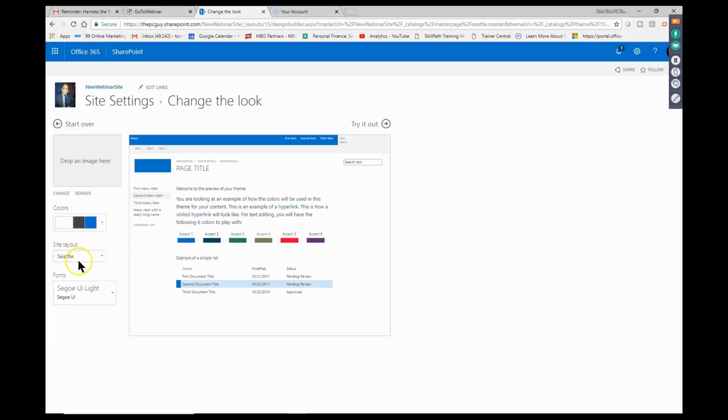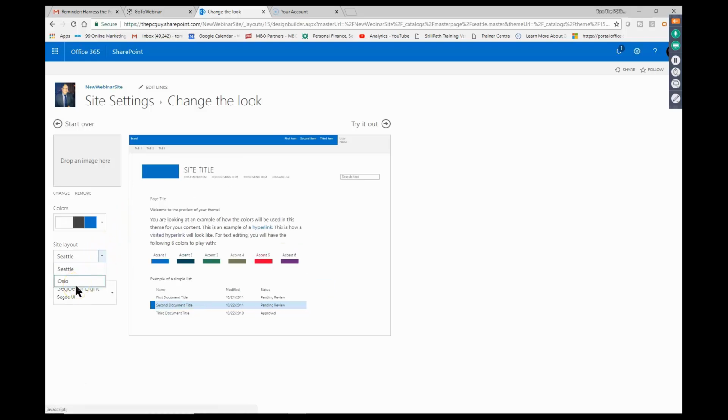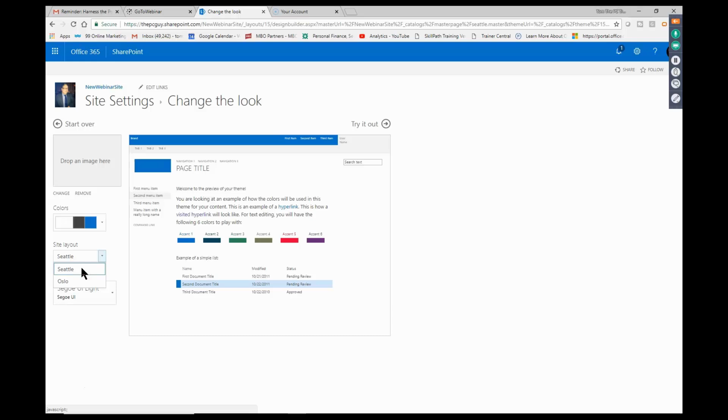Now, where it says site layout, the one that's called Seattle is going to have the quick launch toolbar on the side. And the one that's called Oslo is not going to have the quick launch toolbar. So I prefer to have the quick launch toolbar, so I'm going to go with Seattle. But you can decide that for yourself.